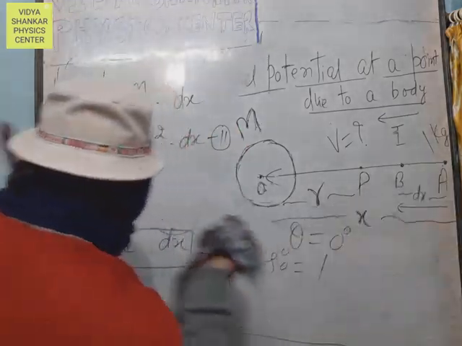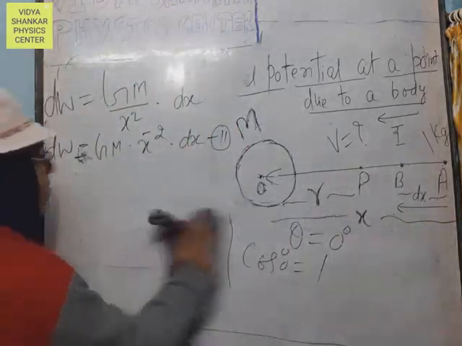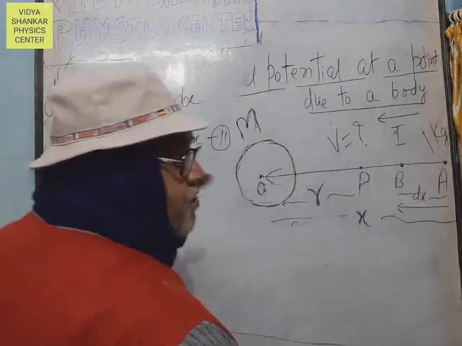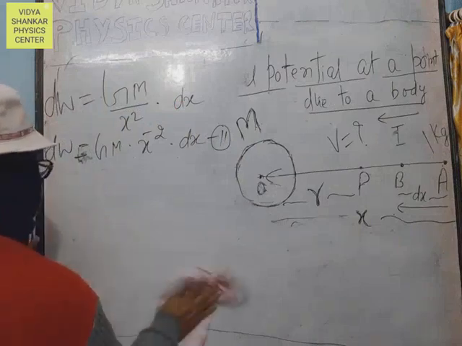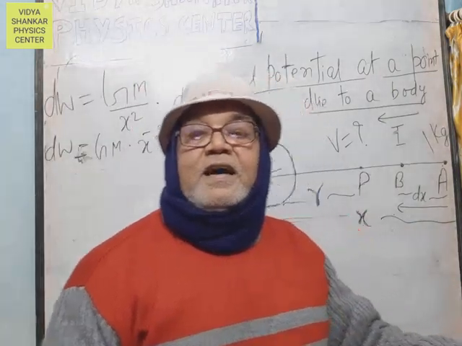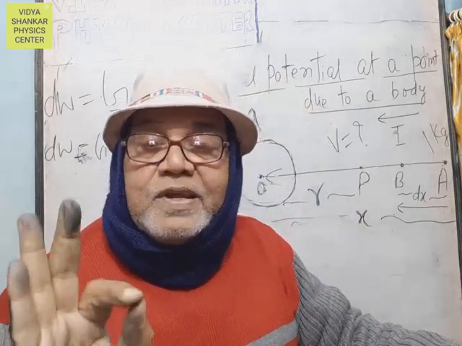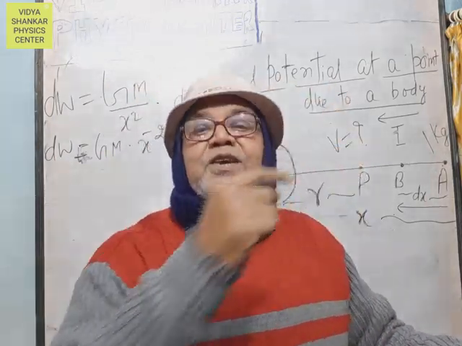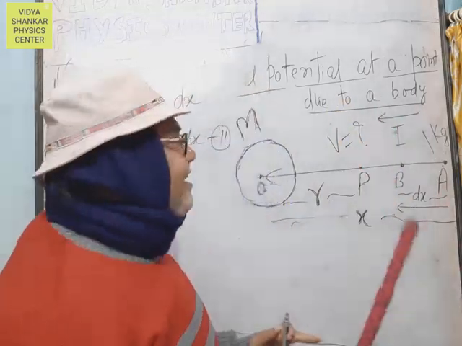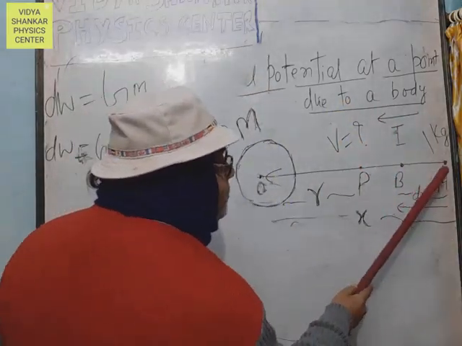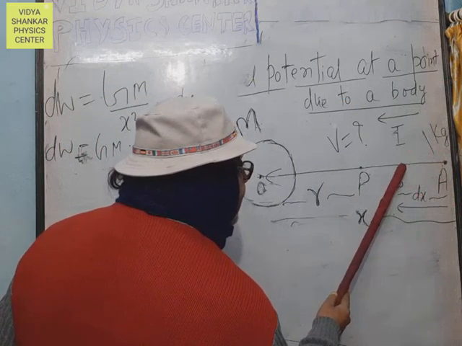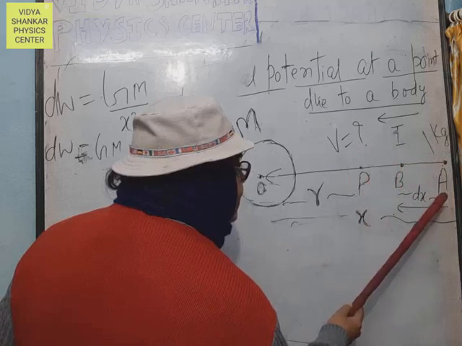Following the definition of gravitational potential, it is the work done in bringing unit mass from infinity to point P. But here, this is the work done in bringing unit mass from point A to point B, so you have to change the limit.